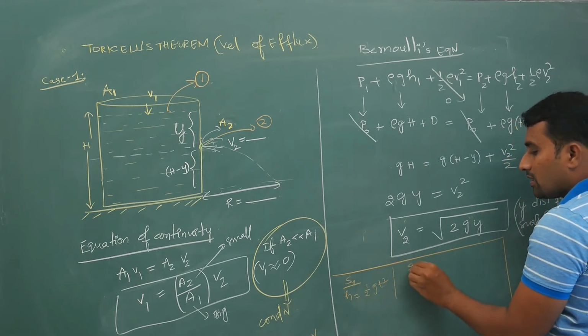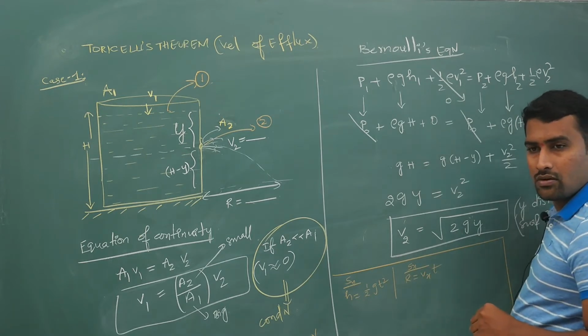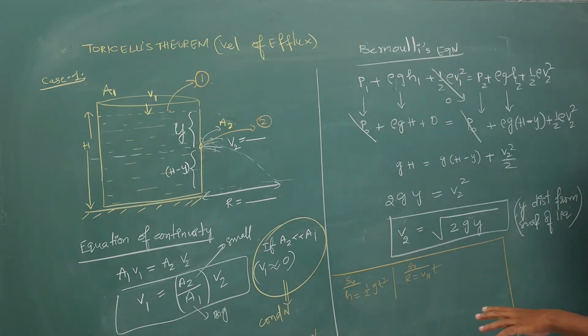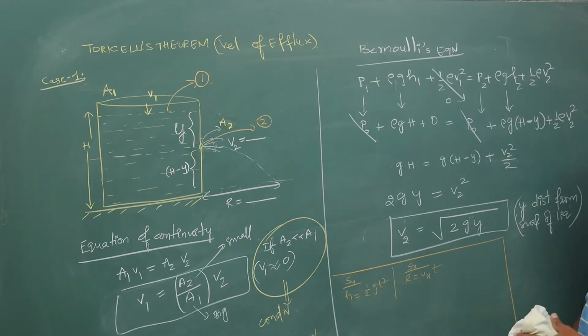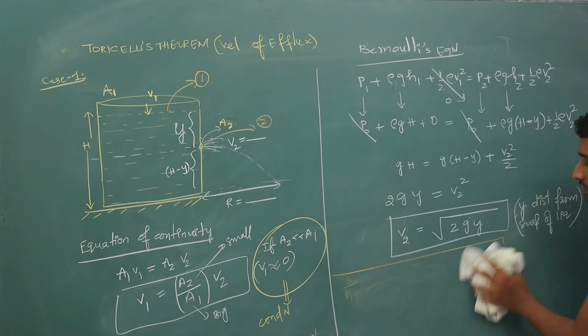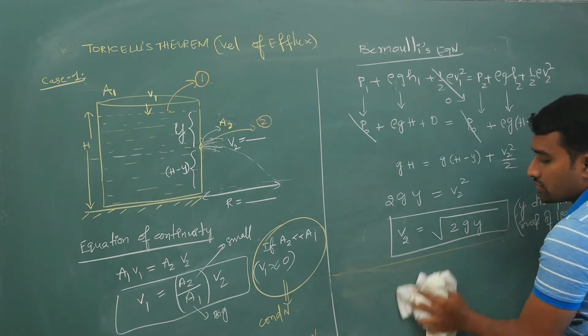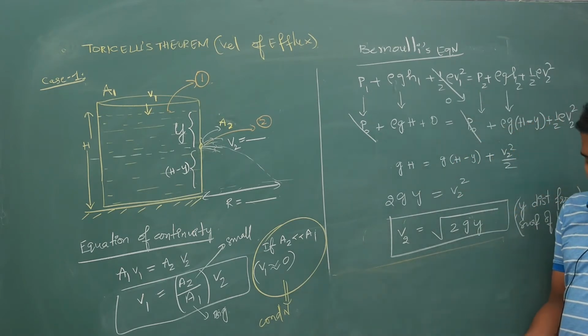For displacement along the x direction, range is equal to vx into t. If you remember from projectile motion, when the body is projected horizontally, this is what you do. If not, you can watch my projectile motion videos, where I have discussed this in the third or fourth case.